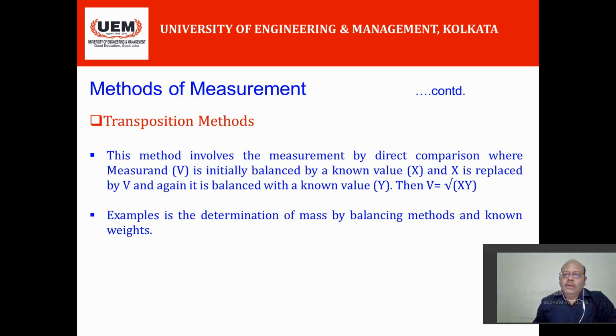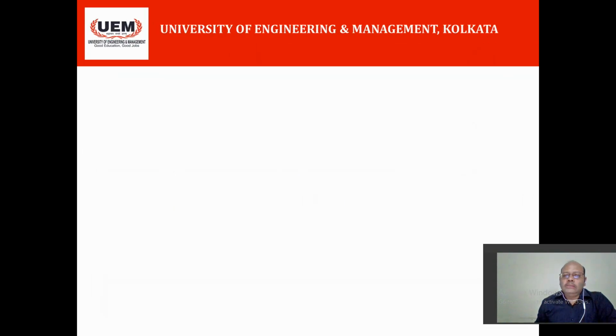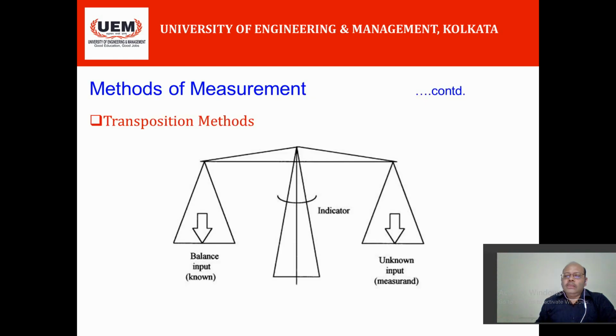Now here is a diagram I have used to clarify this method. You can see there is an indicator which shows the perfect balance of the object on the two pans.